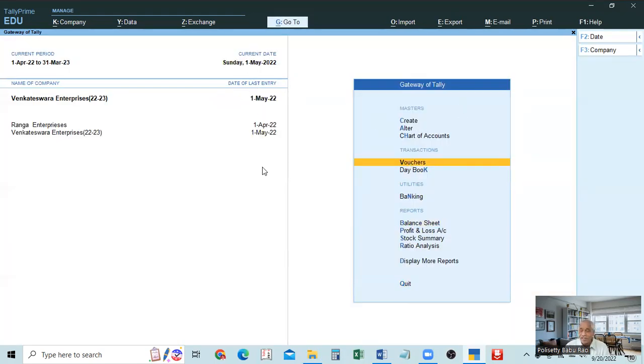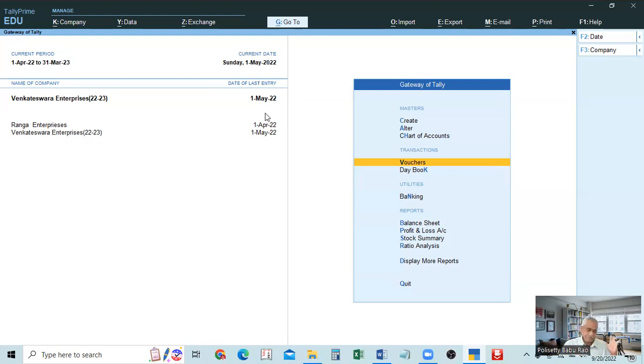See, we made the last entry on 1st May. You see, the current date is Sunday 1st May. Up to that we made entries. Down below also, date of last entry is 1st May. If you make an entry on 6th May, it will show the date of last entry as 6th May. The current date is when you are working. Suppose you opened on 30th May, then it will show current date 30th May, but the date of last entry will be 1st May only, because after 1st May you have not made any entry. This is for entries, and this is for the selected date.